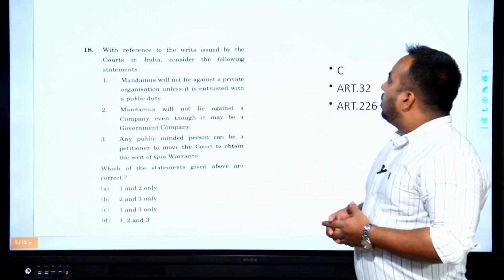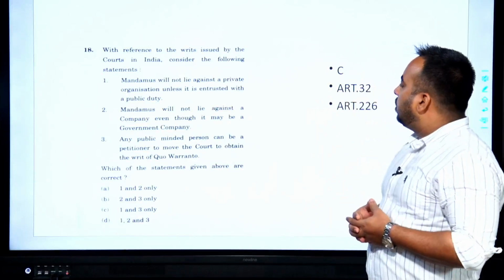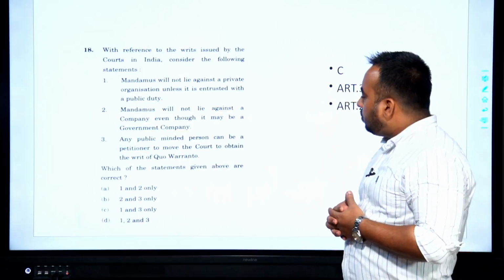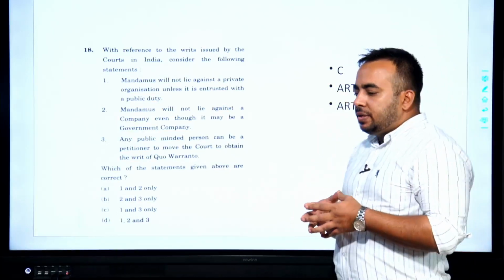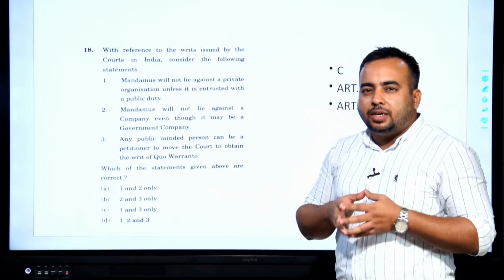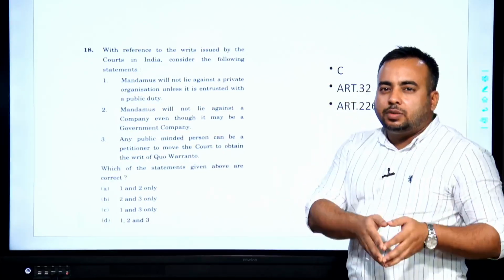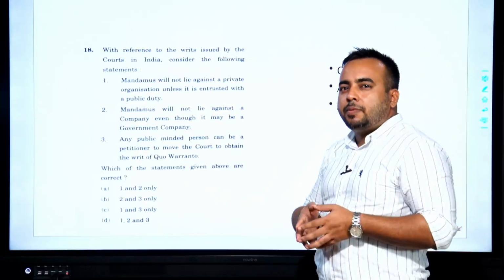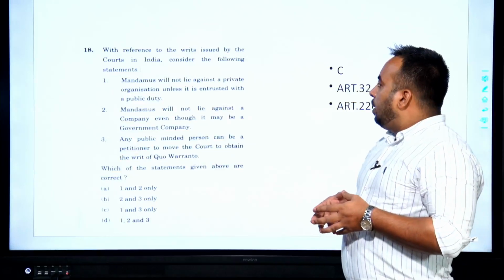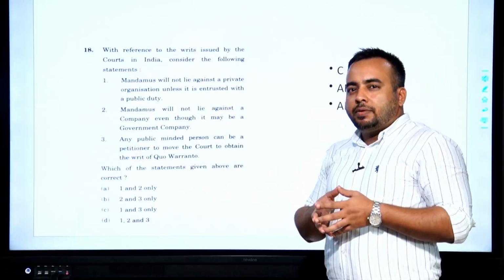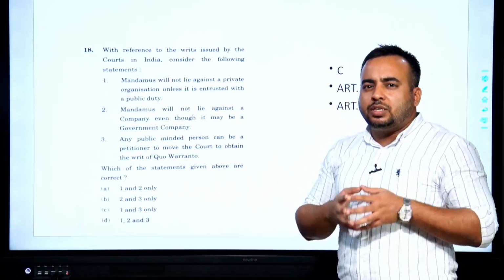With reference to the writs issued by the courts in India, consider the following statements. Mandamus is a type of writ. In fact, writs are mentioned in Article 32 as well as Article 226. The writ jurisdiction of Supreme Court is there in Article 32, and the writ jurisdiction of High Court is there in Article 226. Different kinds of writs are mentioned, however, but the definition has not been mentioned, and that is where the standard reference sources come into picture.